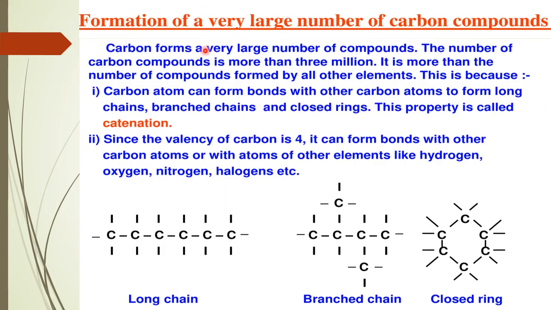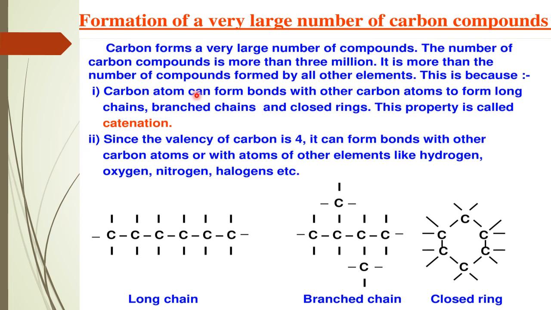Next, formation of a large number of compounds. That is one of the properties of carbon. Carbon forms a very large number of compounds, more than 3 million. That is more than the number of compounds formed by other elements. This is because it can share and form millions of compounds.